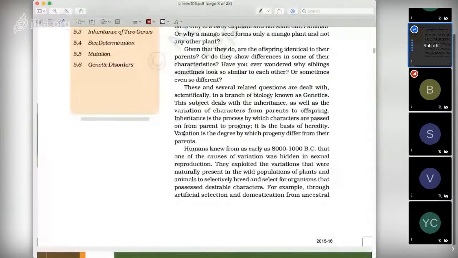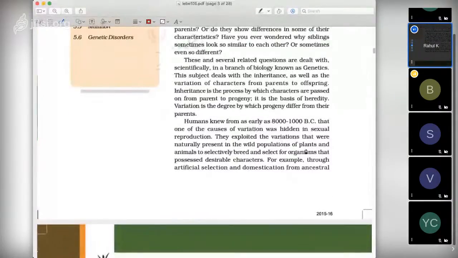Now humans knew from as early as 8000 to 1000 BC that one of the causes of variation was hidden in sexual reproduction. As we have discussed, sexual reproduction brings two gametes together, and these two gametes bring two different or maybe the same alleles, giving rise to the degree of variation. So they exploited the variations that were naturally present in the wild population of plants and animals for selective breeding,